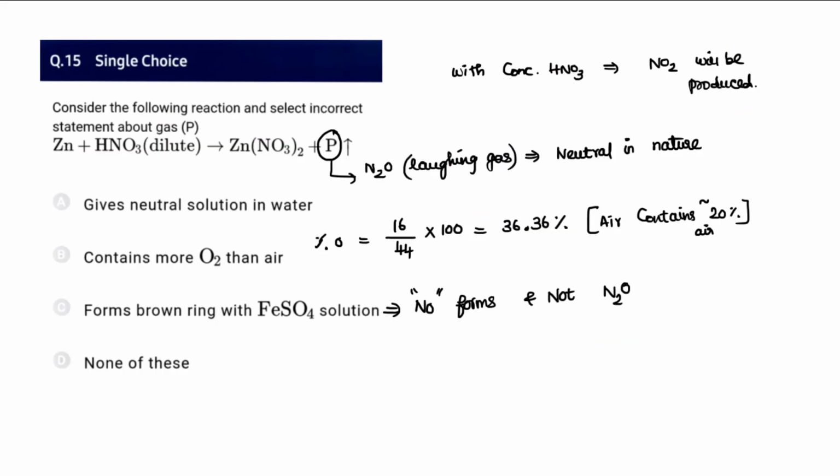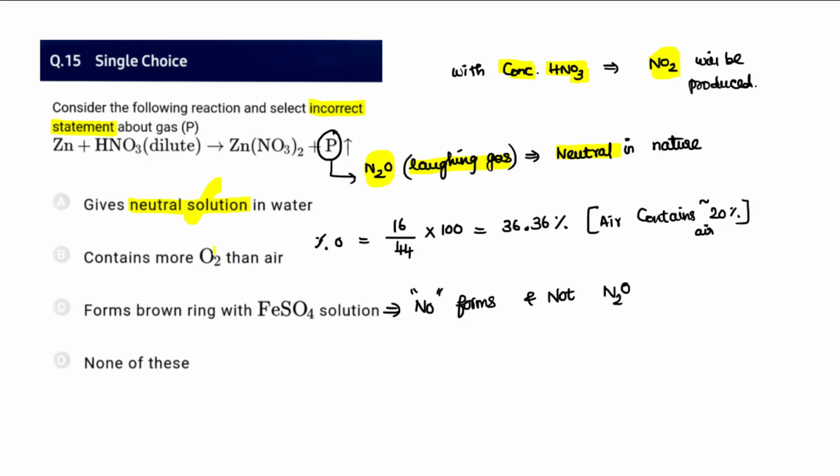Question number 15. Consider the following reaction, and they are asking you to take the incorrect statement. So with zinc and dilute HNO3, we know from our p-block reactions that with dilute HNO3 there will be N2O, laughing gas, that is neutral in nature, whereas with concentrated HNO3, hot and concentrated, NO2 will be produced, and therefore the product here is N2O. So it gives a neutral solution because N2O is basically neutral. That is a correct statement.